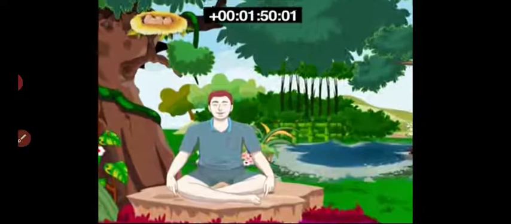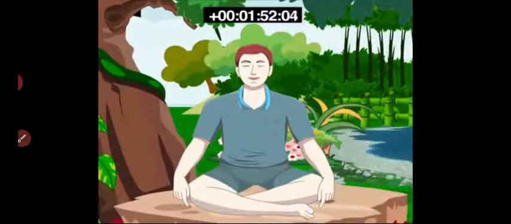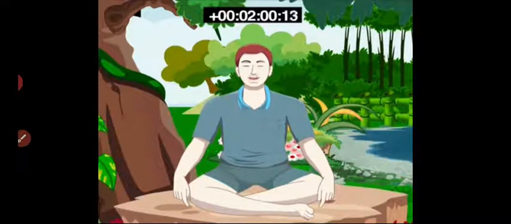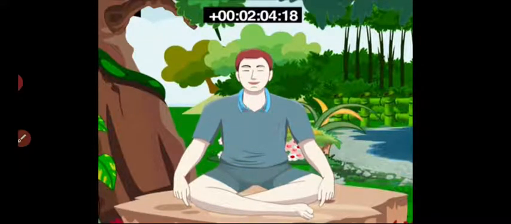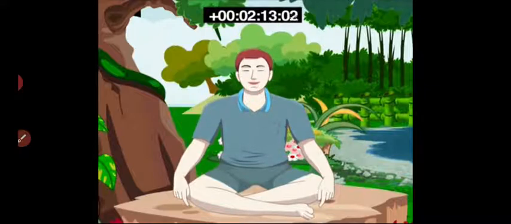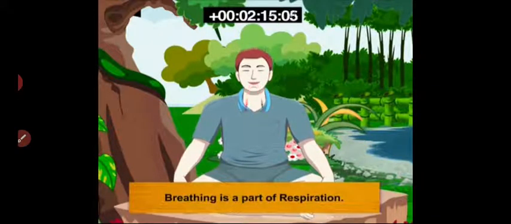All living organisms respire. They inhale and exhale. Inhalation is the process of taking in air. They take the air from the surroundings, which enters into the body. Exhalation is the breathing out process. From the body, the air is expelled to the surroundings. Breathing is a part of respiration.